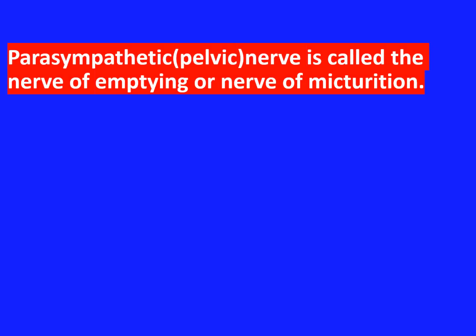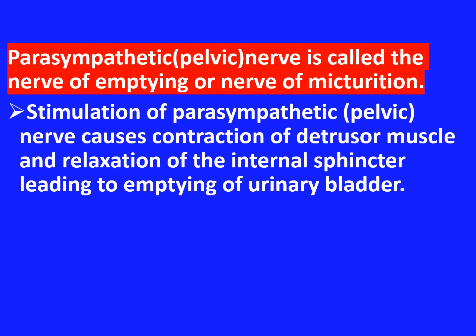Parasympathetic nerve is known as the nerve of emptying or nerve of micturition. Why? Stimulation of the parasympathetic or pelvic nerve causes contraction of the detrusor muscle and relaxation of the internal sphincter, which leads to emptying of the urinary bladder.